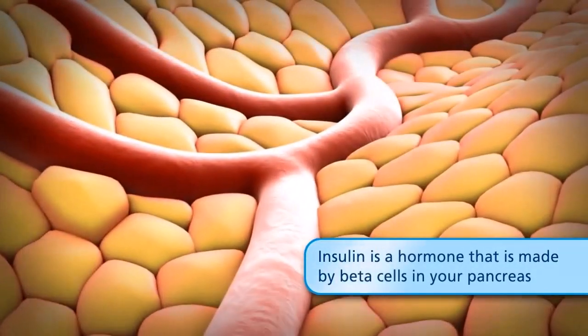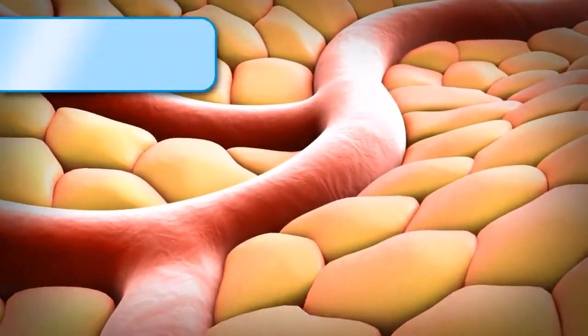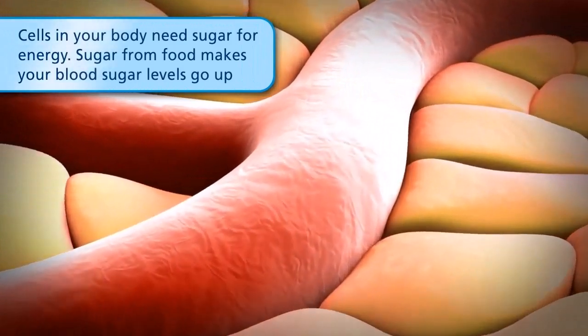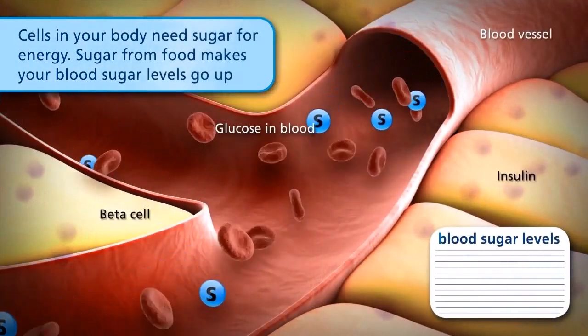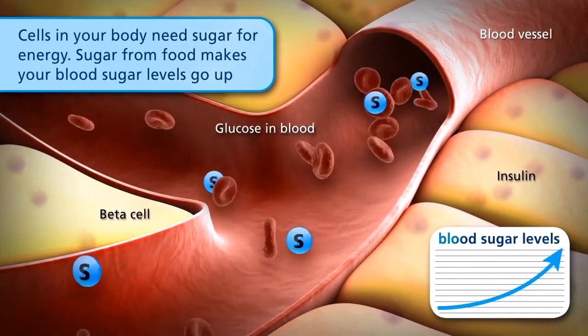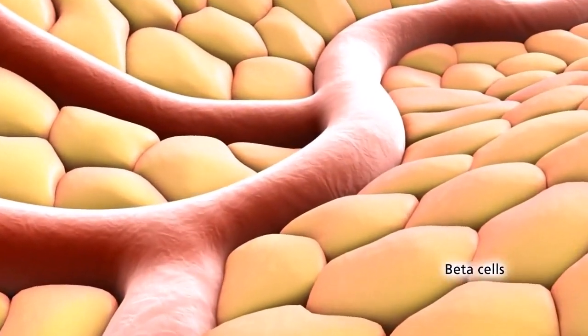Type 2 diabetes occurs when the body develops insulin resistance and blood sugar levels rise. Type 2 diabetes is the most common form, affecting 90% to 95% of people with diabetes.